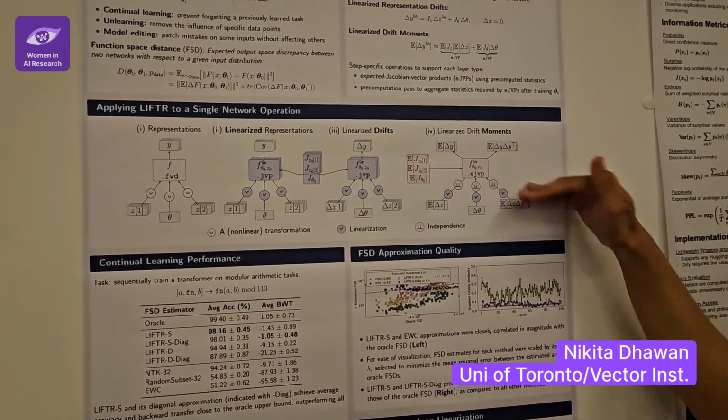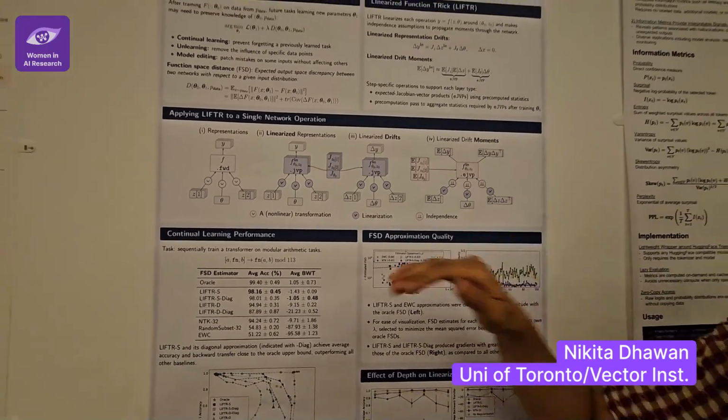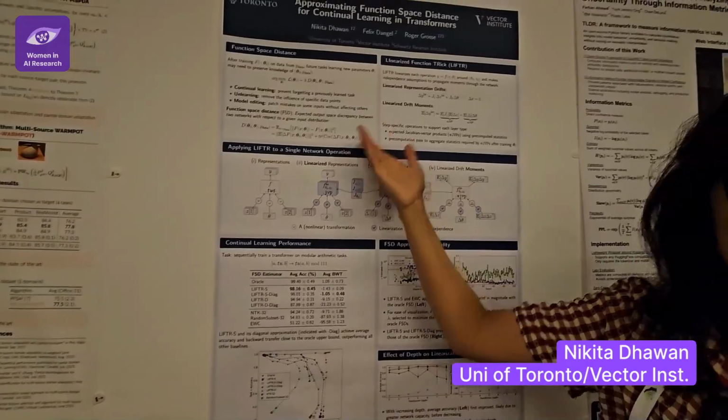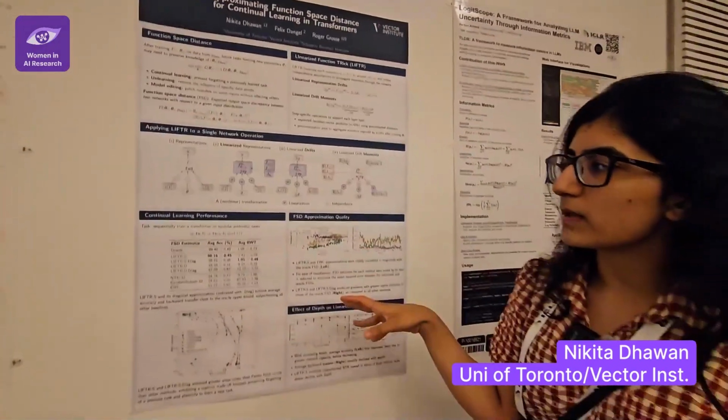And if I do this for every step of the forward pass, I eventually go from the first two moments of X to the first two moments of the outputs, which is what I want. That's the whole summary of the method.